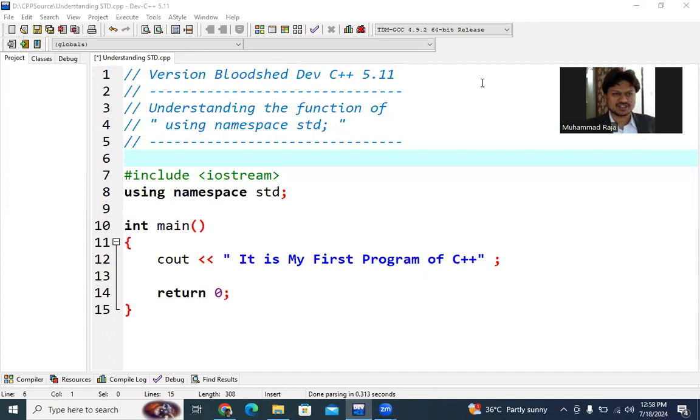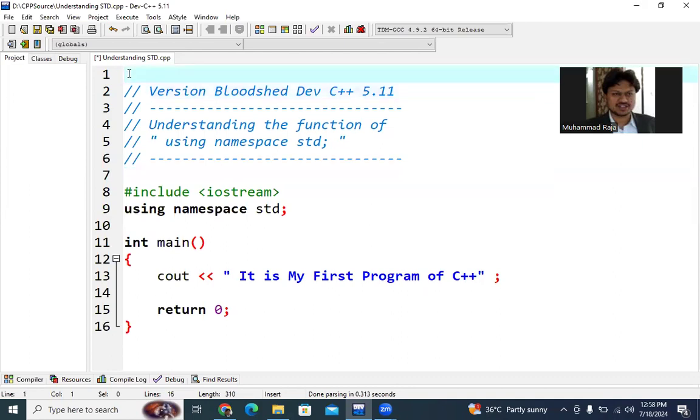Hello, in our lesson 2, today we are going with our second lesson. Lesson 2 is basically understanding namespace std. What is the function of namespace std? So we remember that this program belongs to this thing.